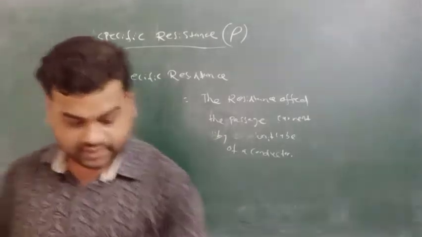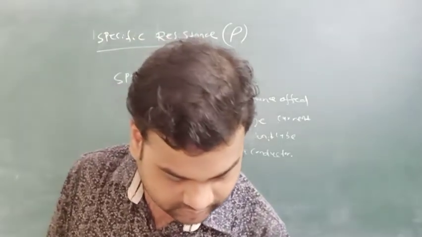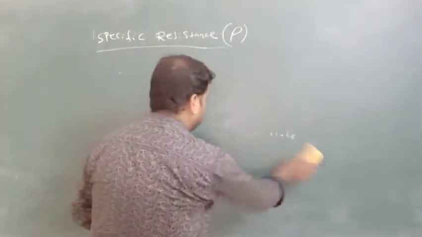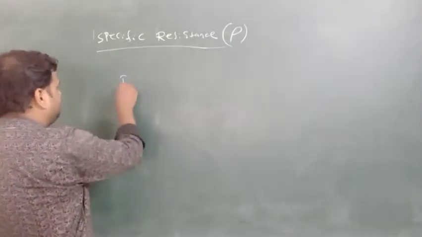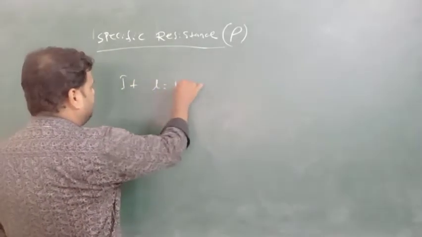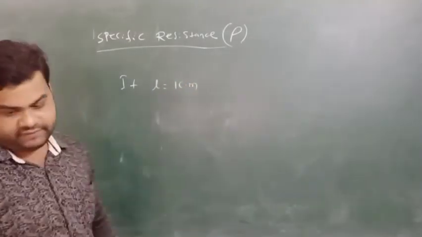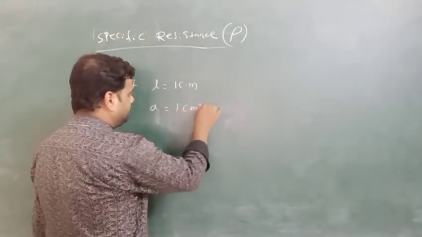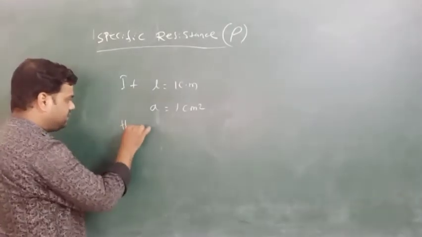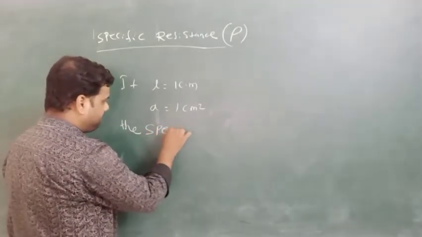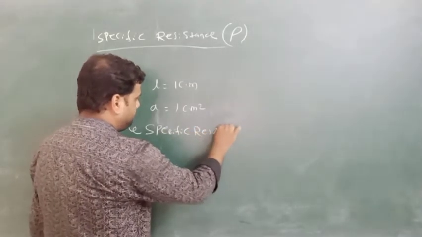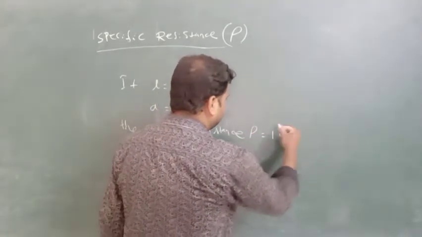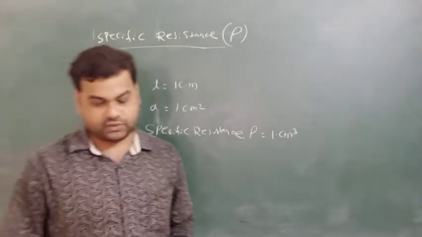Okay, so we can again write: if L equal to 1 cm, or A equal to 1 cm square, then the specific resistance rho equal to 1 cm cube. Okay, so specific resistance is equal to 1 cm cube.